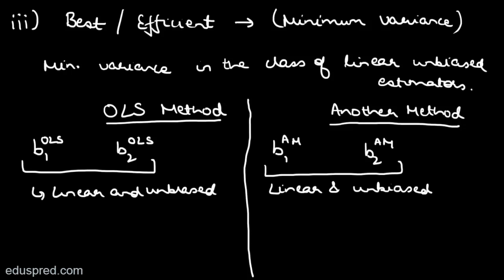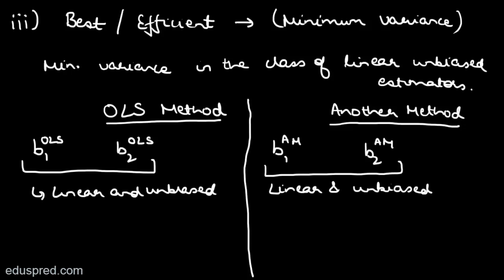So the variance of B1 OLS will be less than the variance of B1 AM. Similarly, the variance of B2 OLS will be less than the variance of B2 AM, and that is what makes the OLS estimators best linear unbiased estimators.